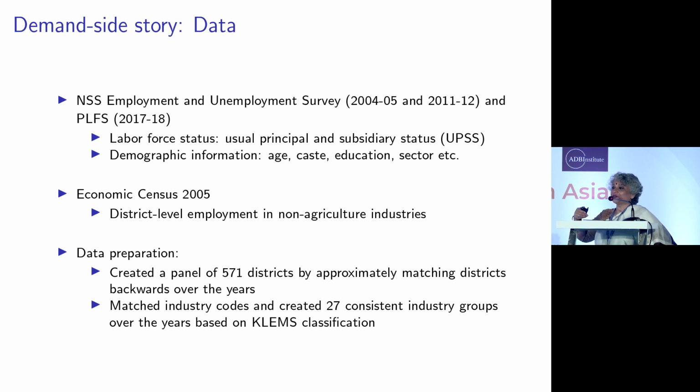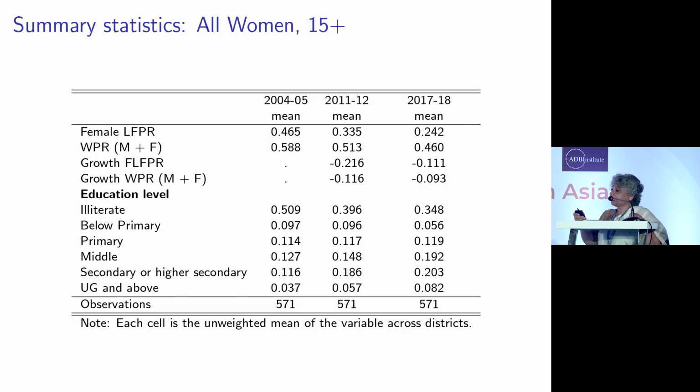So basically we've looked at 27 industry classifications, which are standard, using a system of classification adopted by the KLEMS data system. And here are, for example, some numbers. Mean labor force participation rate in our 571 districts, which is where we could create a panel, was about 46.5 in 2004-05. It went down to 33.5 in 11-12, and further to 24.2 in 17-18.